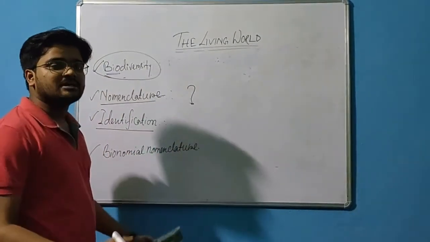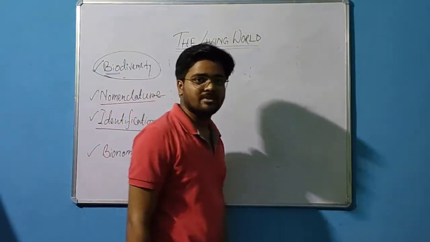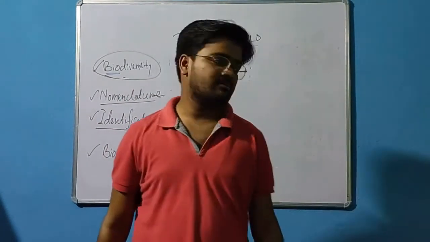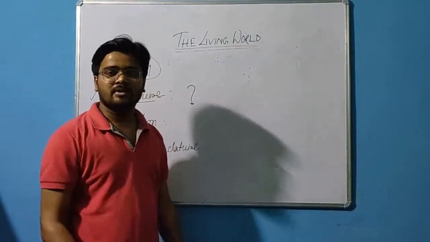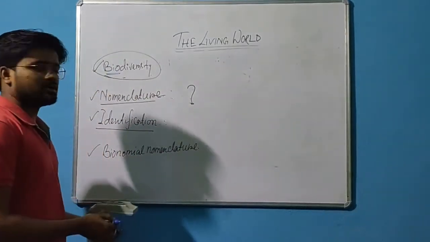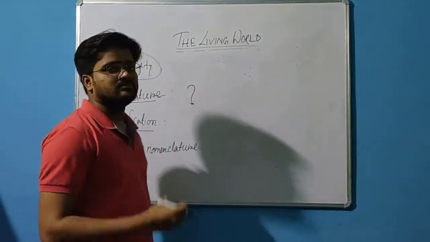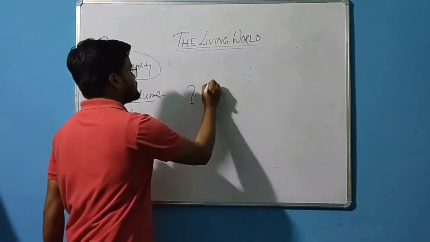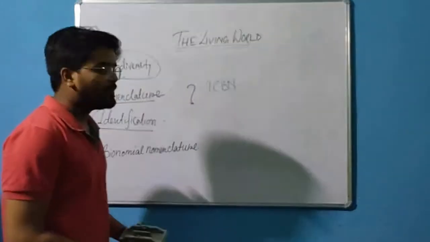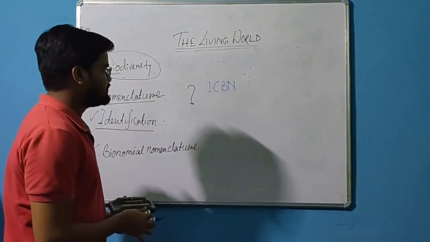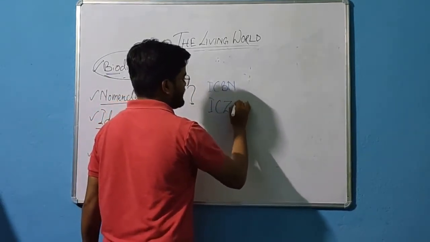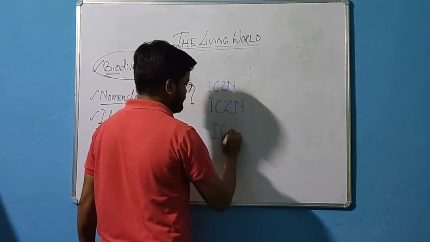So here some organizations came up, like you know IUPAC in chemistry. What is IUPAC? It prepares the nomenclature of all chemicals, organic materials and inorganic components. So here also a few groups are there. Definitely it's done by some scientists or biologists. Those groups actually fix the nomenclature of the particular organism, and they are ICBN, ICZN and ICVN.